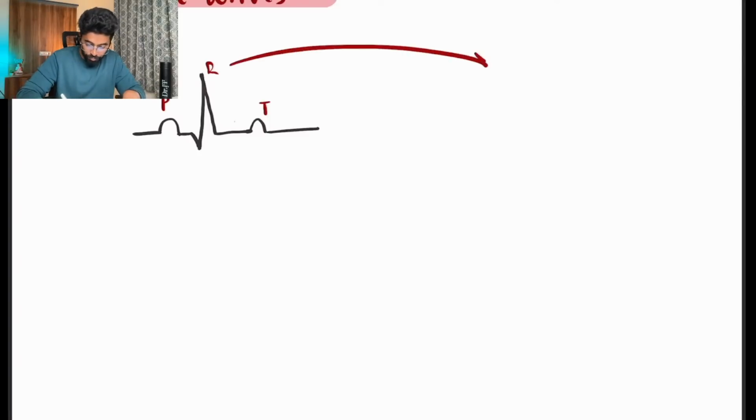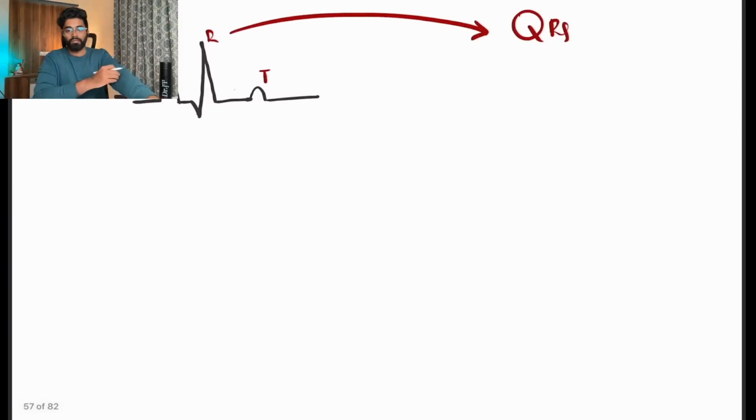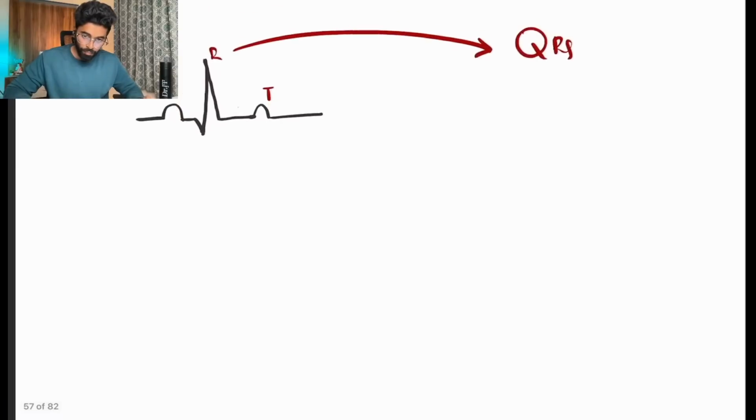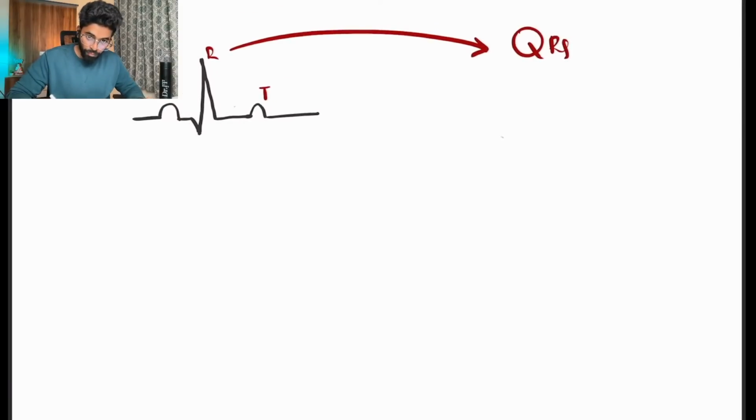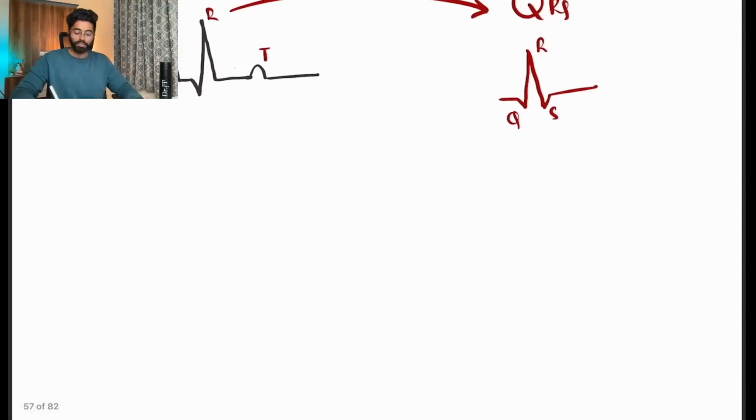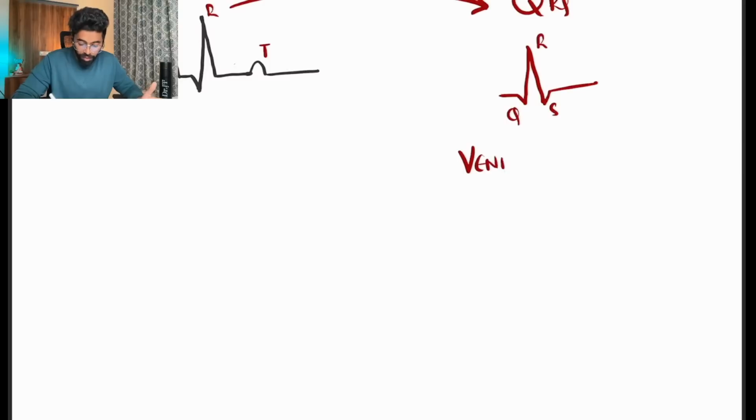QRS. Yes, this is my QRS. So what does this QRS represent? Yes, obviously ventricular depolarization.